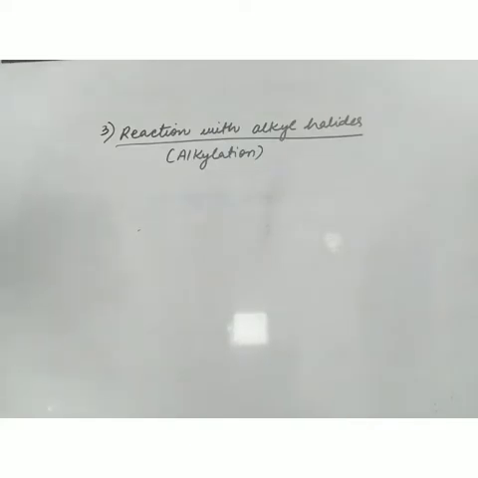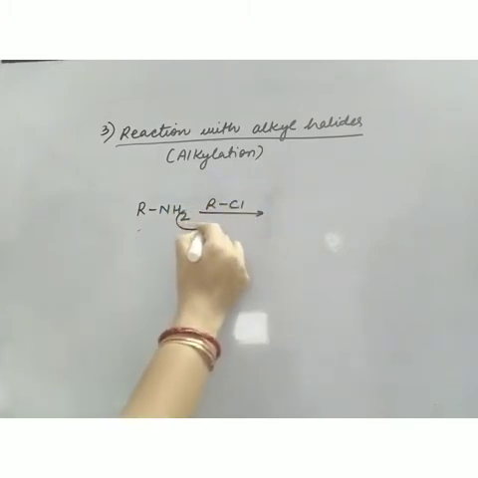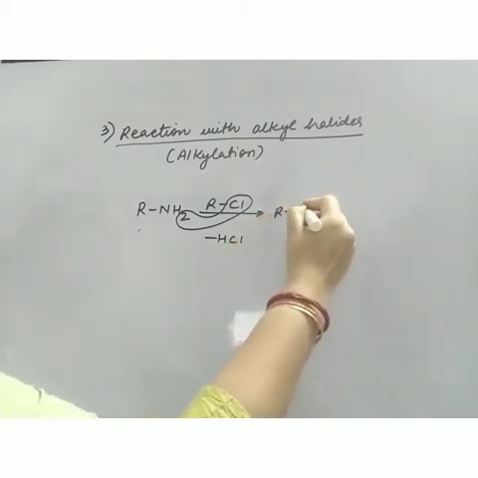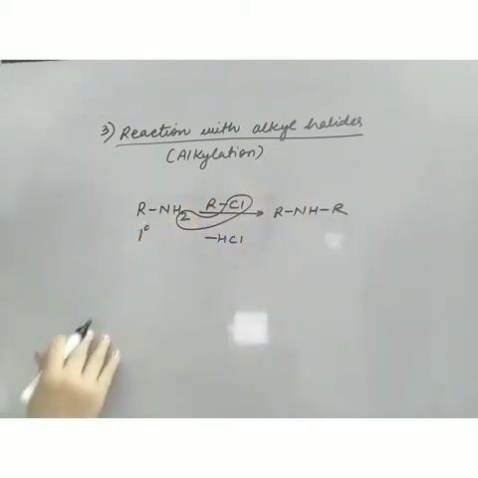Now the third reaction is reaction with alkyl halides, and this reaction is better known as alkylation reaction. Now let's see how this reaction occurs. Suppose I am having this primary amine. Now this primary amine will react with alkyl halide. So what will happen? Now HCl will be removed like this, and now this is primary amine, I am getting secondary amine.